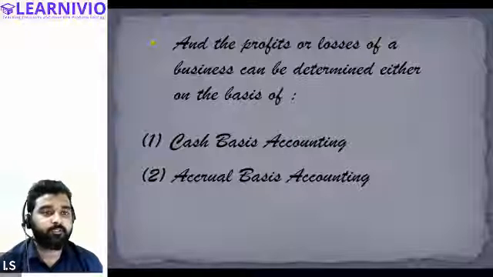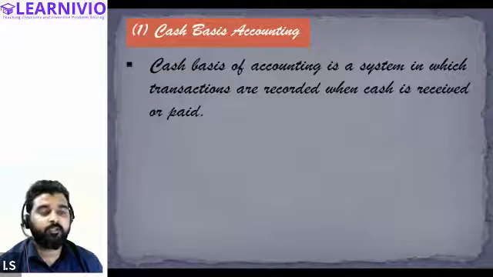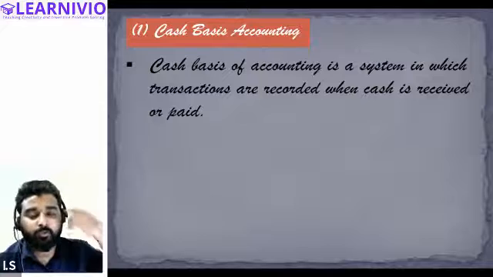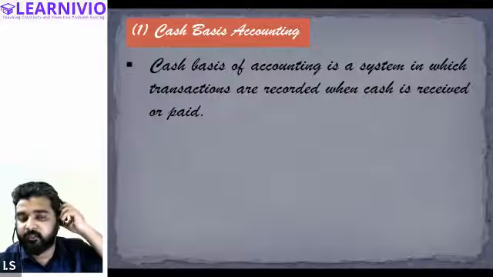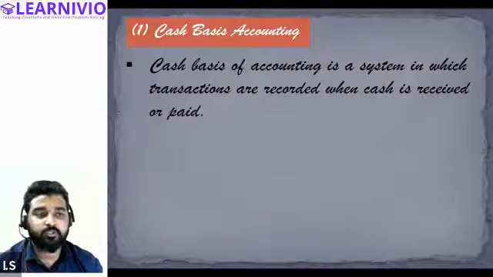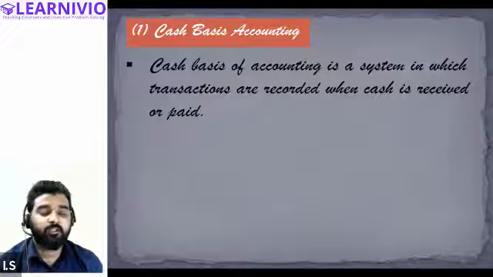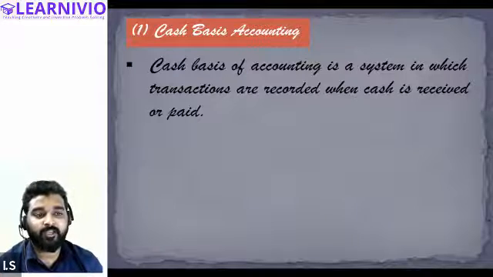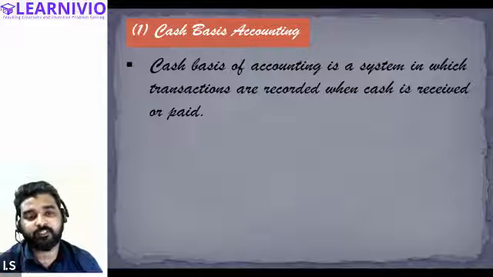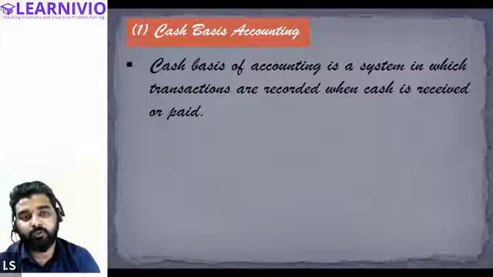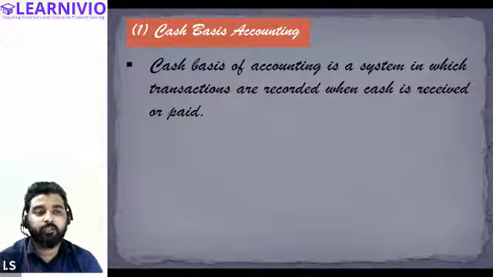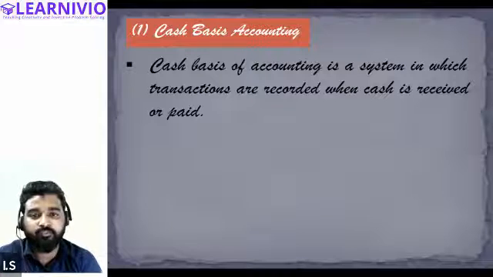And what is cash basis accounting? Cash basis accounting says only those transactions should be recorded in the accounting which involve the inflow or outflow of cash. Unless and until cash is received or cash is paid, we should not record any transaction. Transactions must be recorded in the books of account only when they lead to the inflow or outflow of cash.